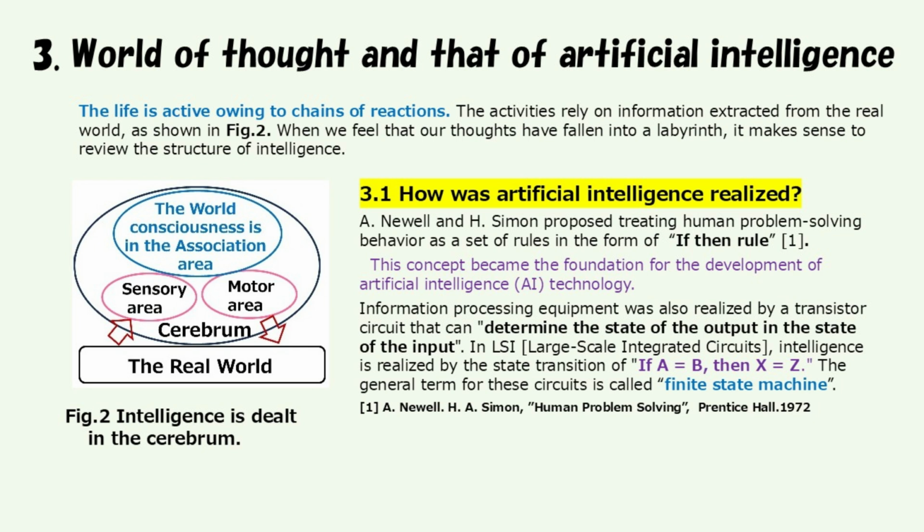Newell and Simon proposed treating human problem-solving behavior as a set of rules in the form of if-then rules. This concept became the foundation for the development of artificial intelligence technology. Information processing equipment was also realized by a transistor circuit that can determine the state of the output from the state of the input. In large-scale integrated circuits, intelligence is realized by the state transition of if A equals B, then X equals Z. The general term for these circuits is finite state machine.